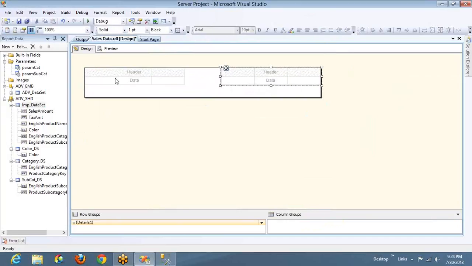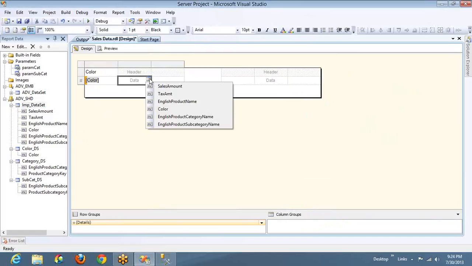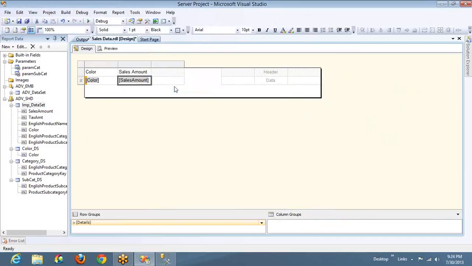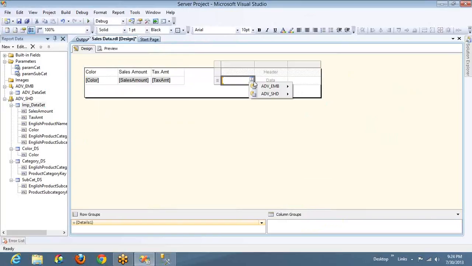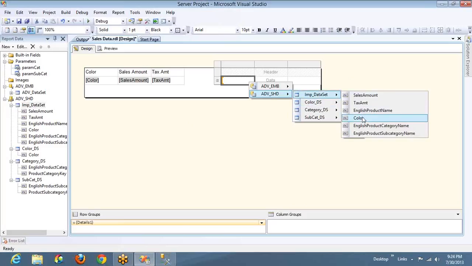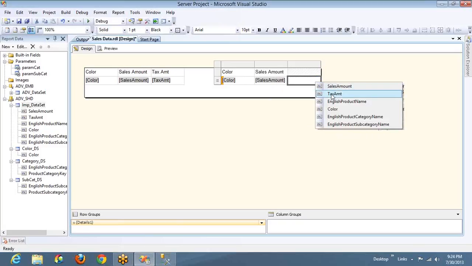And the first one, I'm adding color, sales amount, tax amount. Here, color, sales amount, tax amount.